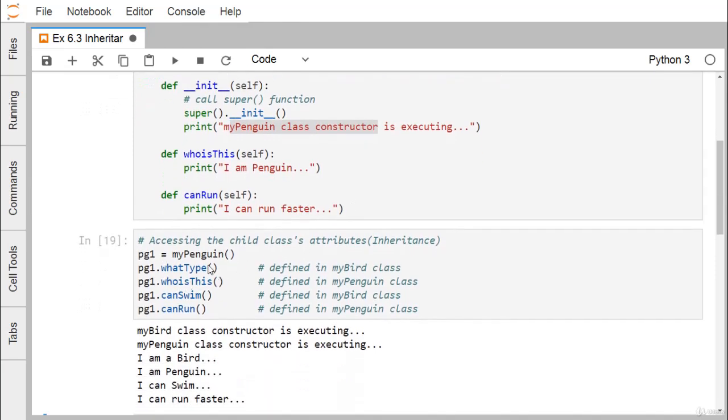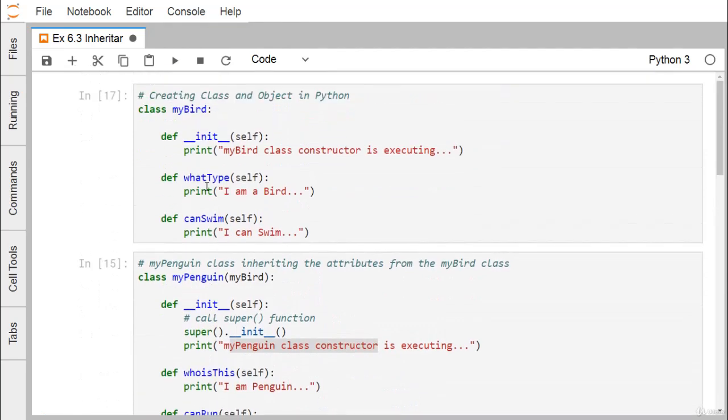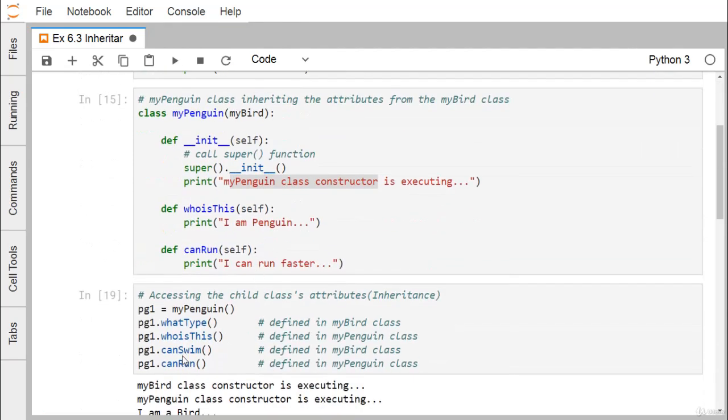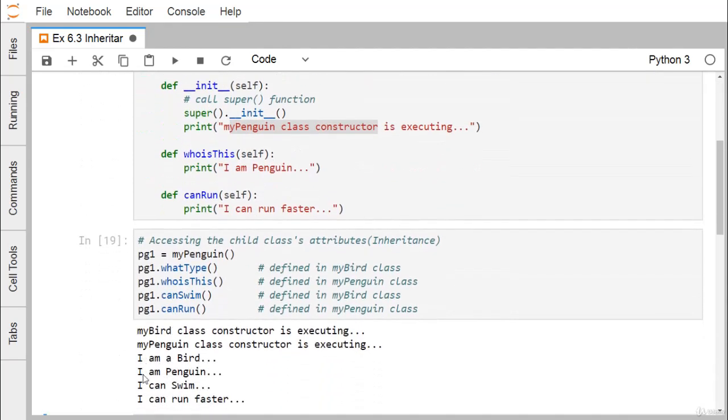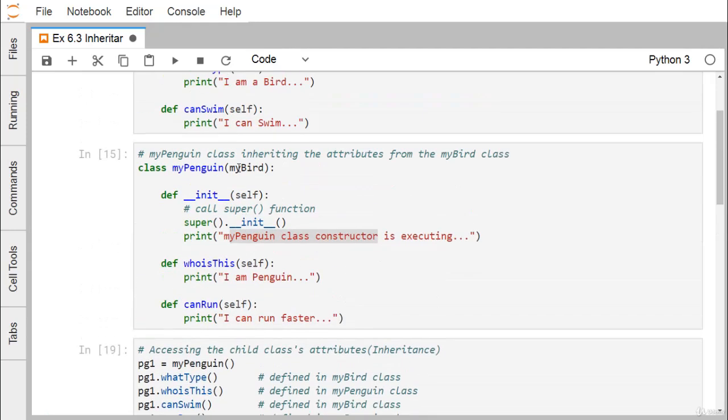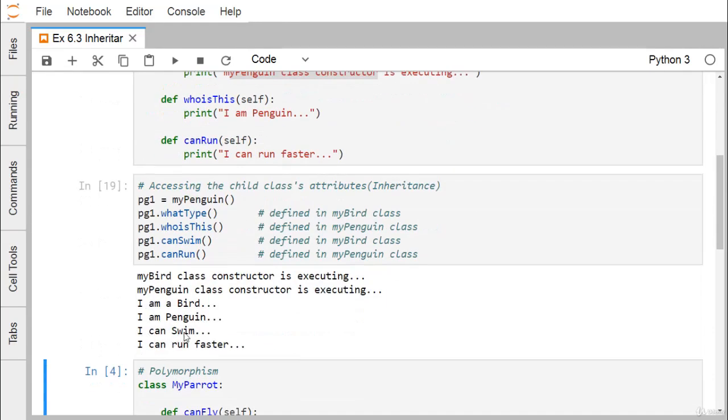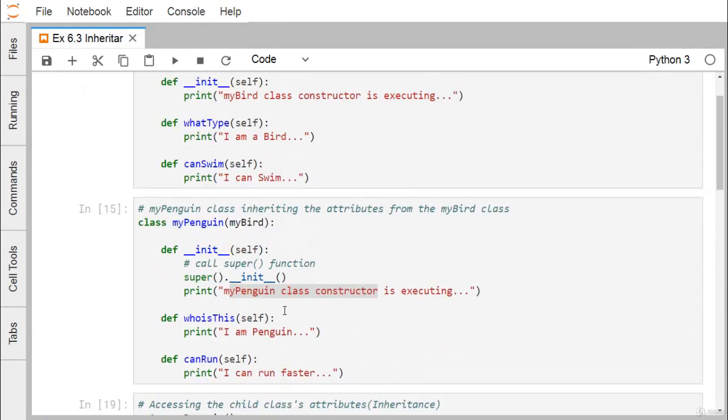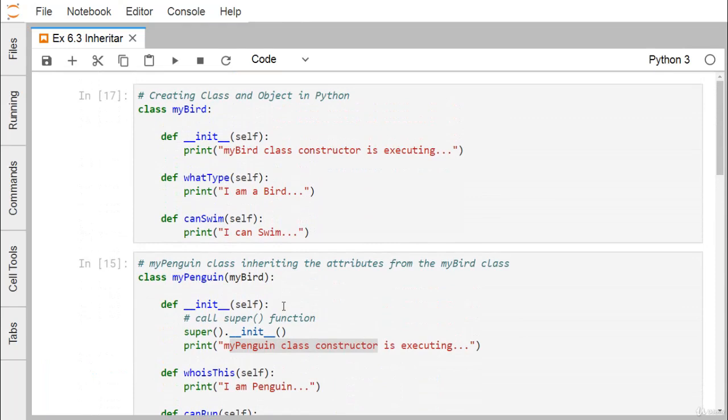Now we called whatType. whatType has the string I am a bird, so that has been printed. The next method we called is whoIsThis, which prints I am penguin, so that string has been printed. Next we went for canSwim, which has the string I can swim, so I can swim has been printed. Now we have canRun, which prints I can run faster, so that string has been printed. So using this example we have shown you how inheritance can be implemented in Python.